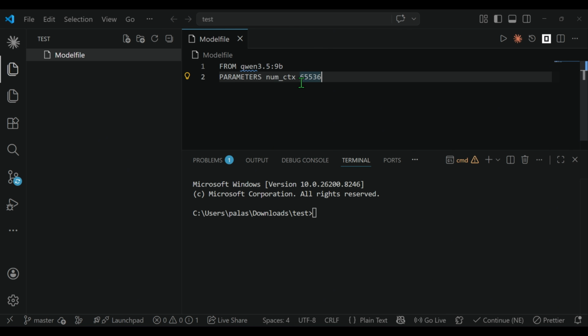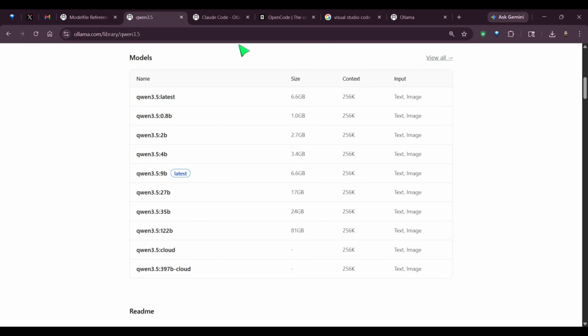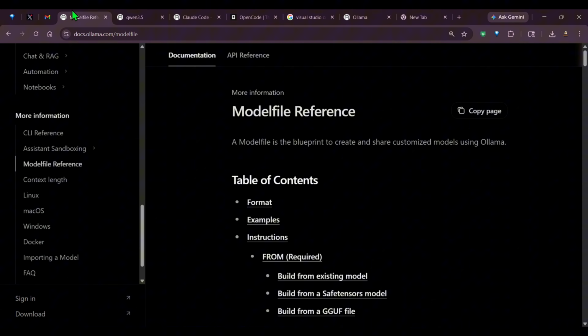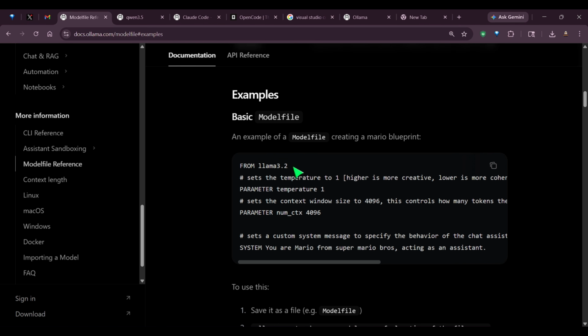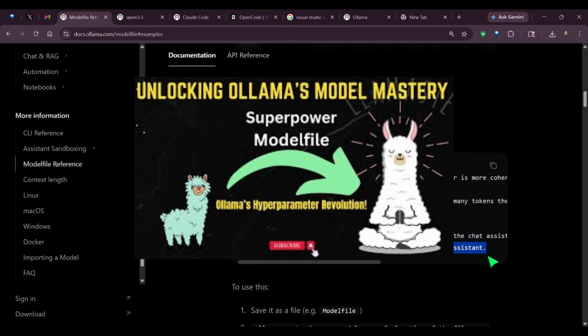So we make a file in this format. Now if you're really confused about what's going on here, you can go to this link that I will provide. This is docs.ollama.com Modelfile, and you can see these examples. So for example, if you have a model Llama 3.2 and you want to set the context to 4096, you can do it this way. So that's what we are doing. We can set a system prompt as well. You can go ahead and check this old video of mine where I've shown you how to use the Modelfile.